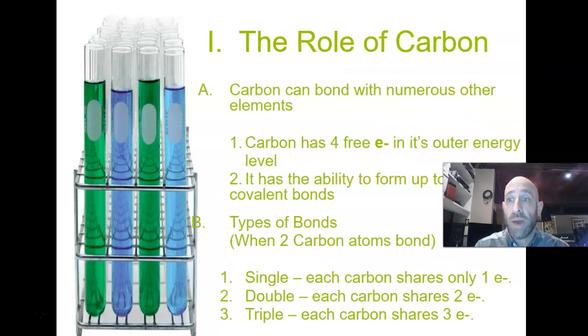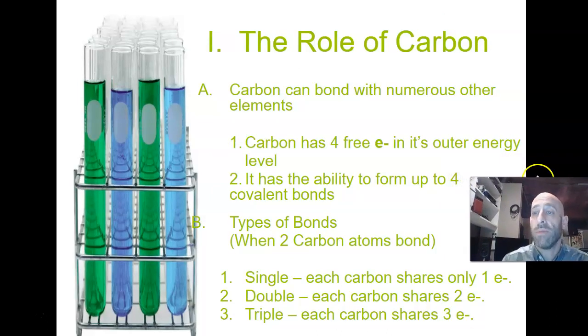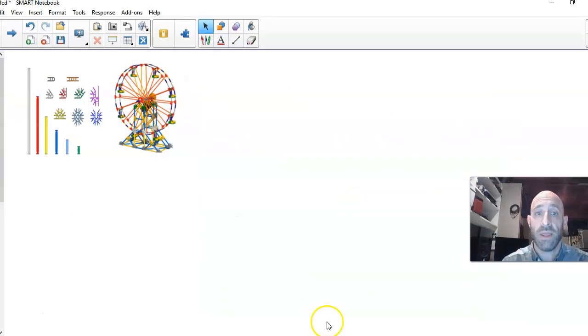So let's talk a little bit about probably the most important element that exists in terms of life, and that is carbon. Everything living on this planet, for the most part, is based around this element we call carbon. Carbon is so important. It's why we're here. If carbon didn't exist, we wouldn't exist. So as important as water, H2O, is, carbon is equally important. So we're going to talk about why. Why is carbon such a big deal? What makes carbon special has to do with its structure. So let's take a minute here and see if I can explain it for you.